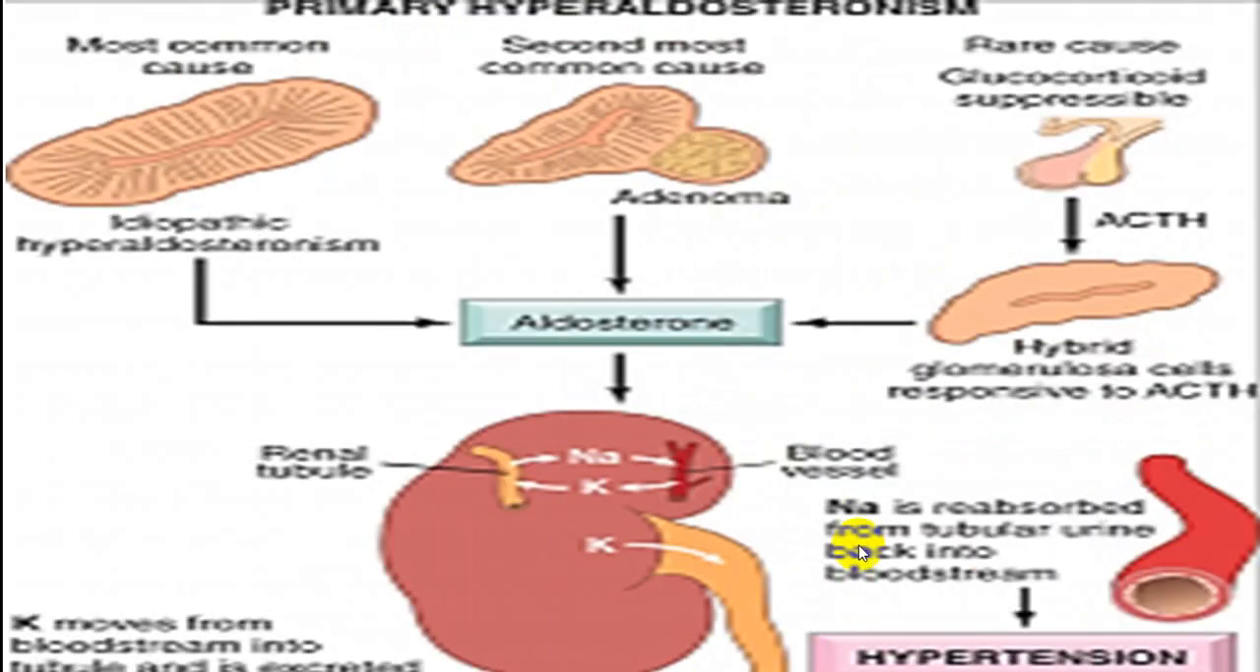So this is typical of primary. Maybe hyperplasia, maybe adenoma, or maybe a rare cause like glucocorticoid-suppressible hyperaldosteronism, because of excess production of ACTH, which stimulates the adrenal cortex to produce glucocorticoid as well as mineralocorticoid. There is a slight excess of mineralocorticoid, but a major quantity of glucocorticoid, which has similar action to mineralocorticoid, and this will give a very nice response to glucocorticoid inhibition.